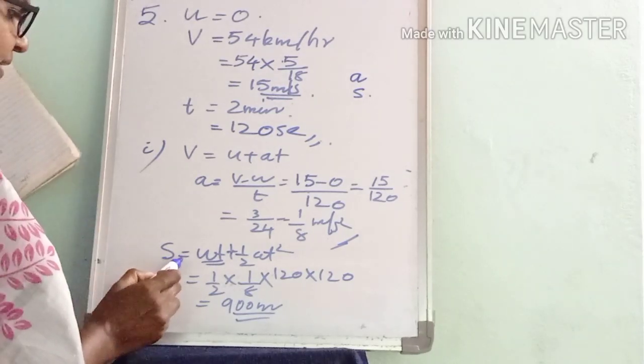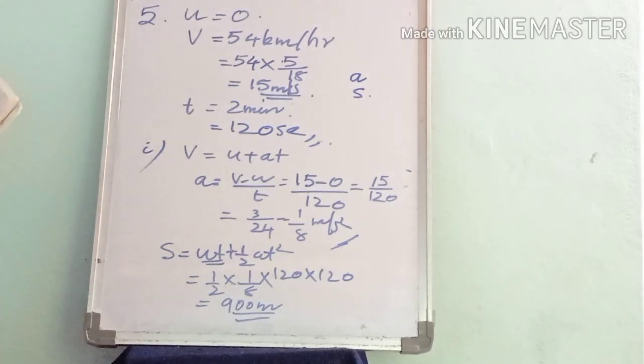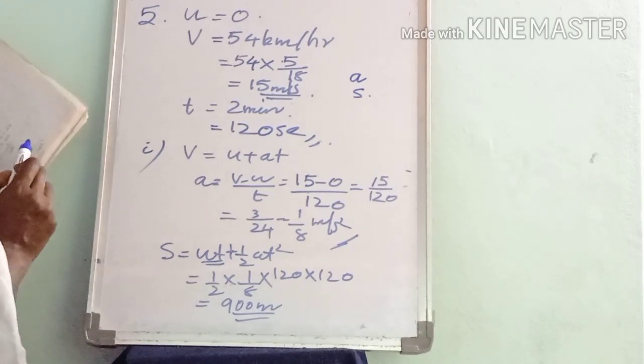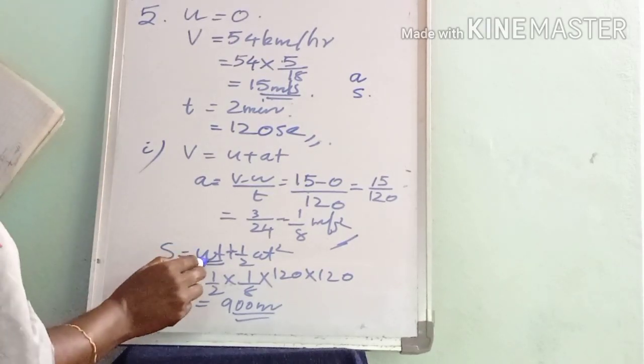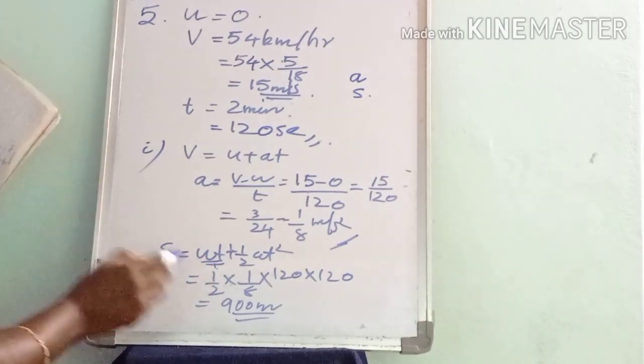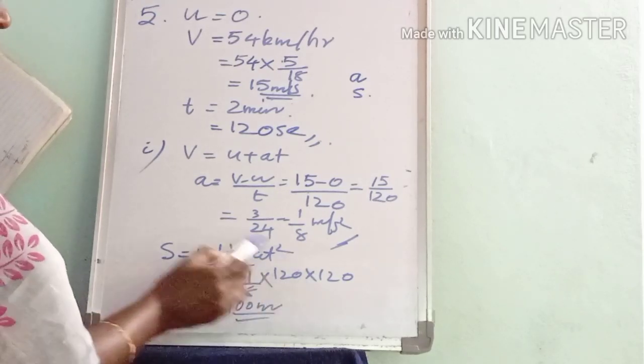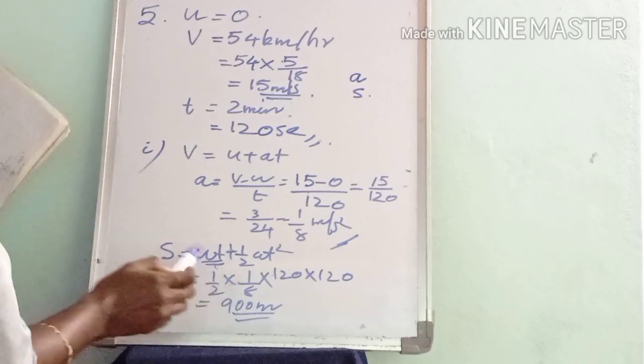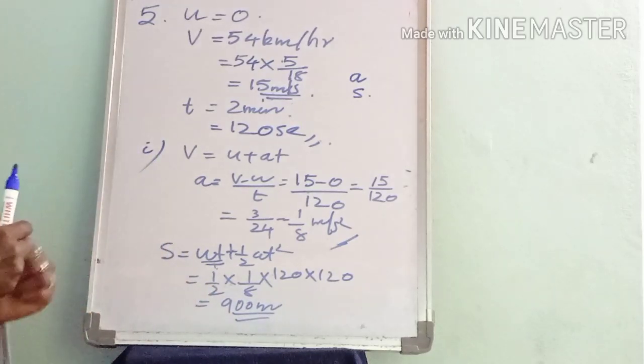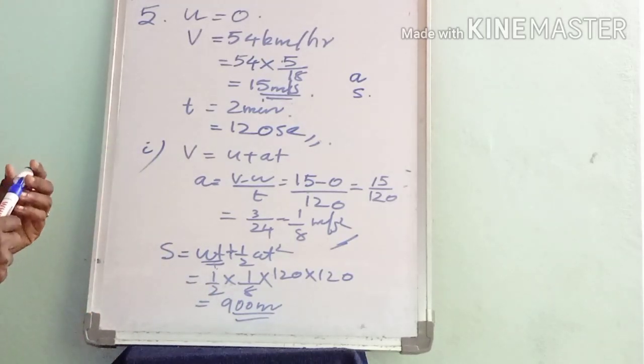Then the distance traveled is given by the equation ut plus half at squared. Then u is 0, so this term becomes 0. Then half into a, which is 1 by 8, then t squared, 120 into 120. By simplifying this, we will get 900 meters. Okay, is it clear?